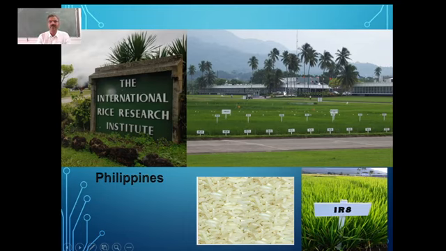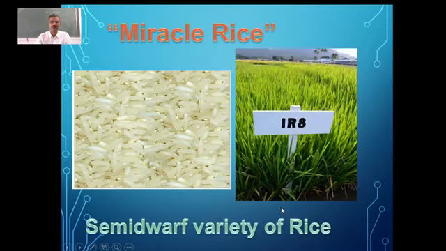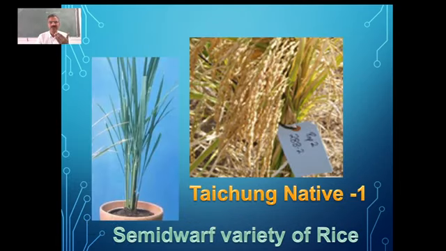So for the first time, they developed a variety called IR8. You can see this is another semi-dwarf variety of rice, just like the wheat. I have shown you already, just like the wheat, they developed a semi-dwarf variety of rice also. And this variety of rice, as I told you, had a shorter maturation period.